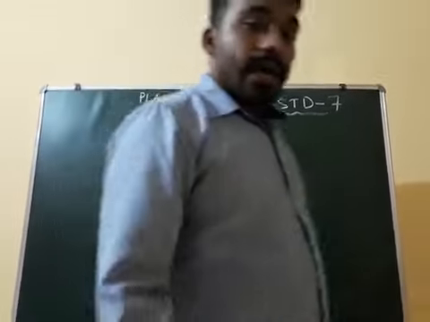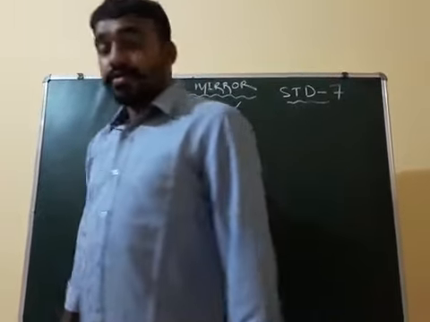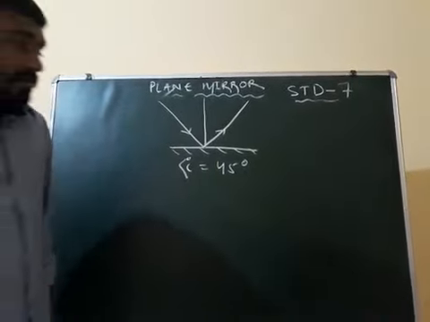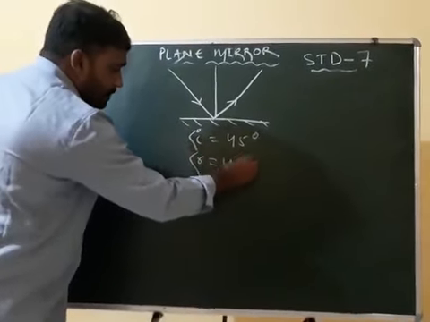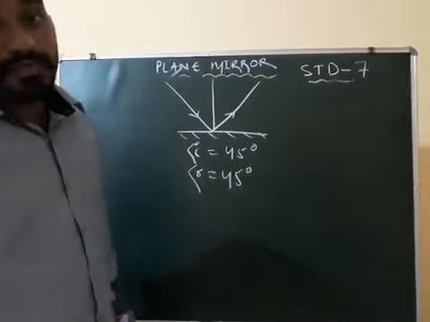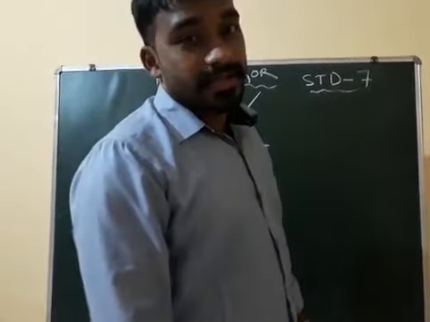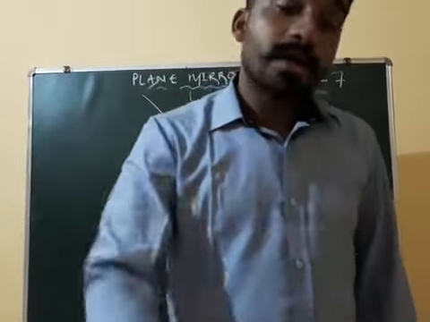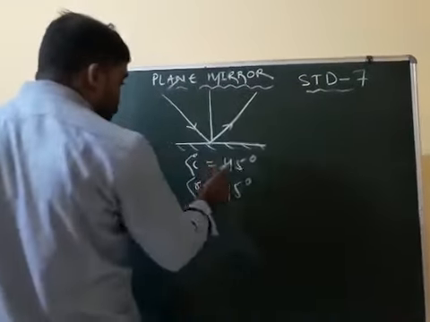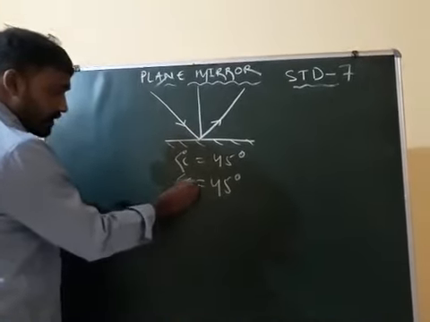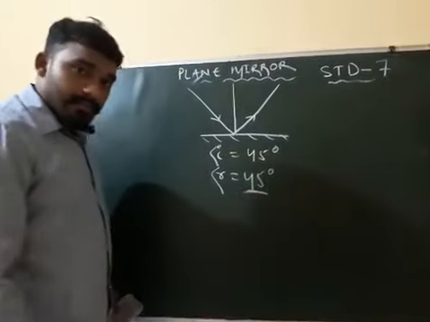If the question tells the angle of incidence is 45 degrees, find the angle of reflection. The angle of reflection is also 45 degrees according to the first law of reflection. So if the angle of incidence is 45 degrees, the angle of reflection is also 45 degrees.